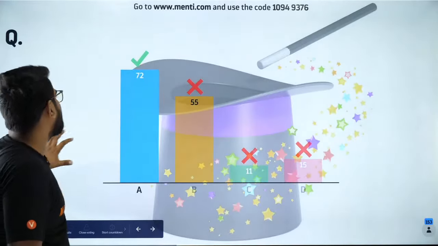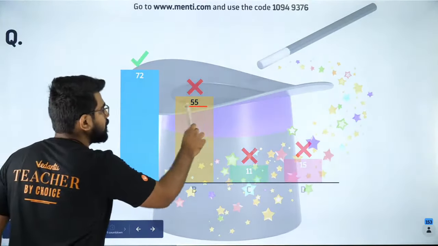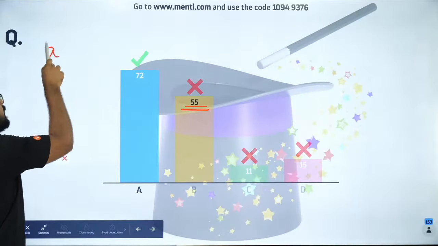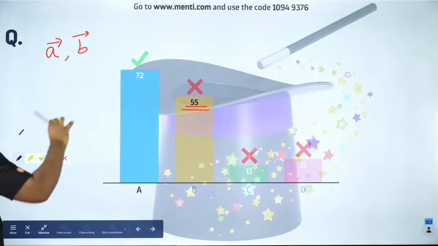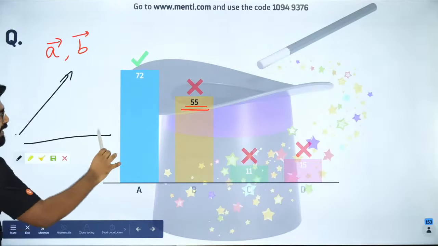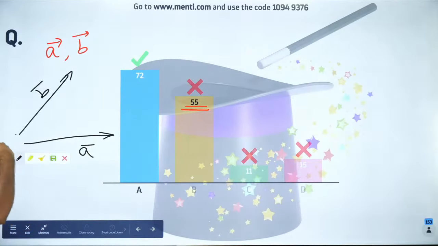We had 72 people getting it correct, but 55 people have gone wrong. Why? Please listen carefully. If you have two vectors a and b, I will teach you very clearly in an easy manner. We'll have, let's say, an a vector like this and a b vector like this. So what is a cross b? A cross b will be perpendicular to this plane. I will point my fingers towards a and curl them towards b, and my thumb will point in the direction of a cross b. So a cross b will be a vector pointing outwards.